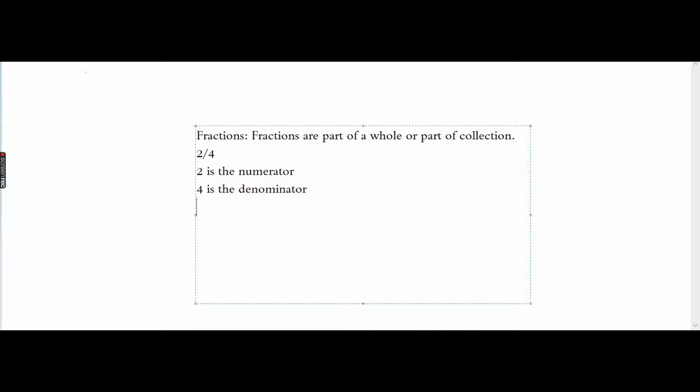Now our next concept is going to be equivalent fractions. So what are equivalent fractions?